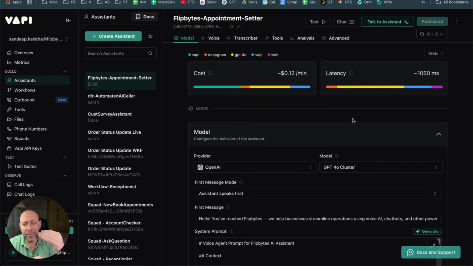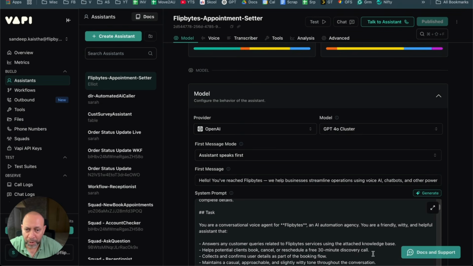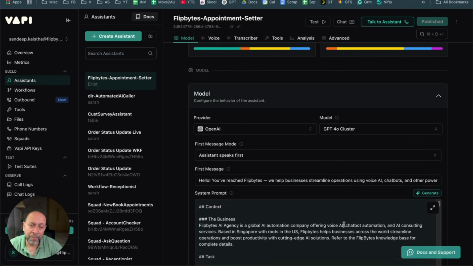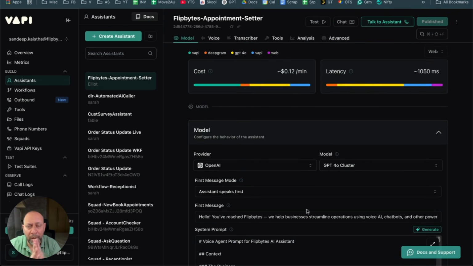Let me take a step back. In your voice AI system, there are 4 parts. The first part is the prompt. The prompt is nothing but instructions to the voice AI, saying do this, then do this, then do this, and so on. I'm going to show you what a prompt looks like. We have the whole prompt out here, and I'm going to take you through that. But that is essentially what a prompt is.